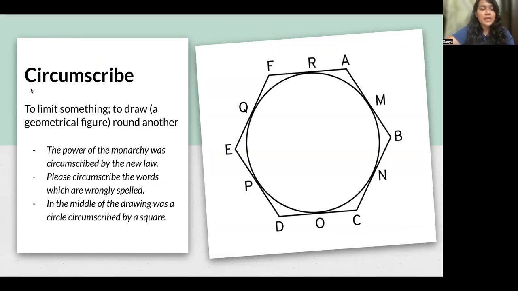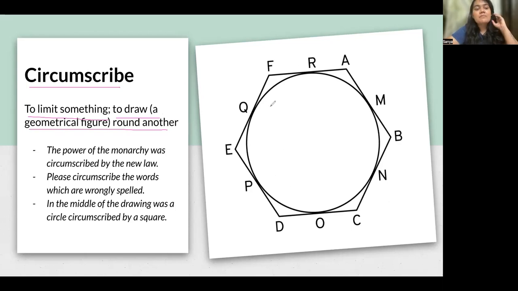Circumscribe. Now the next word is circumscribe. Can you see this circle? It might be reminding you of your math class, right? So circumscribe means to limit something or to draw a geometrical figure around something. For example, you can see this circle, and this circle has been circumscribed by this polygon. 1, 2, 3, 4, it has 6 sides. So the circle is circumscribed by a hexagon, right?